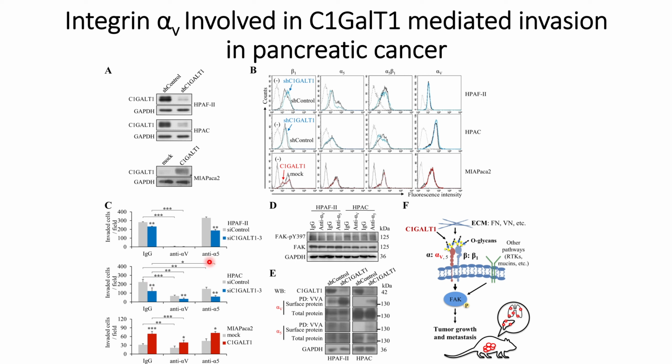However, when they block alpha 5 using anti-alpha 5, they see significant changes in HPAC, but not in HPAF2 and MIA PaCa-2.